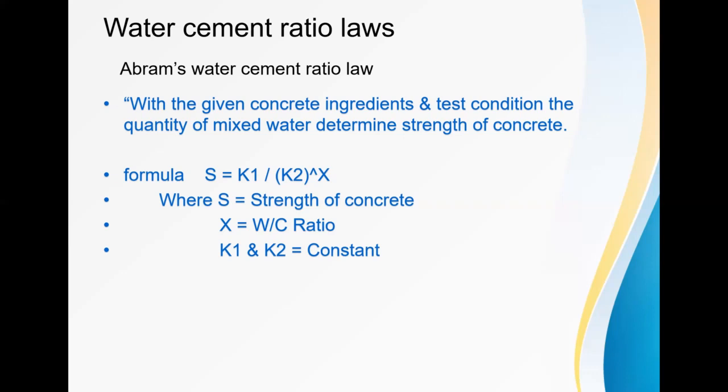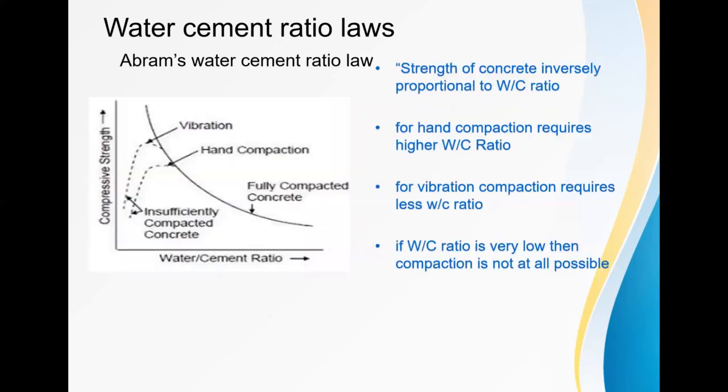With the given concrete ingredients and test conditions, the quantity of mixing water determines the strength of concrete. We have a formula: S, the strength of concrete, is equal to K1 divided by K2 to the power of X, where K1 and K2 are empirical constants and X is the water cement ratio. This is Abraham's water cement ratio law.